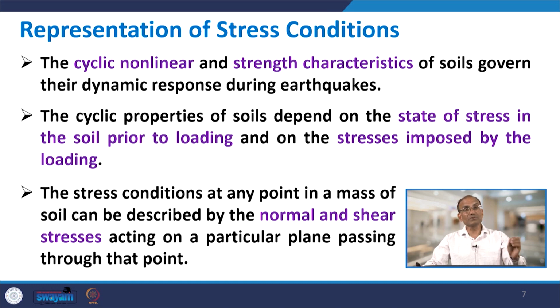So, we need to know the stress condition of the soil before you put any load on it. The stress conditions at any point in a mass of soil can be described by the normal and shear stresses acting on a particular plane passing through that point, and this is normally represented by what we call the Mohr circle.